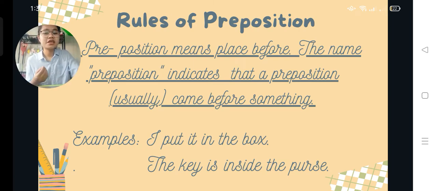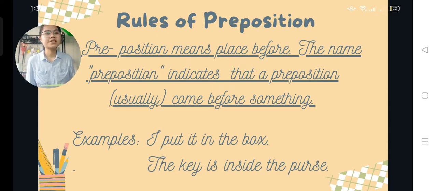So a preposition is usually placed before its object. Likewise, the object of the preposition in the prepositional phrase always takes place after the preposition. The examples that we have here are, I put it in the box, and the key is inside the purse.